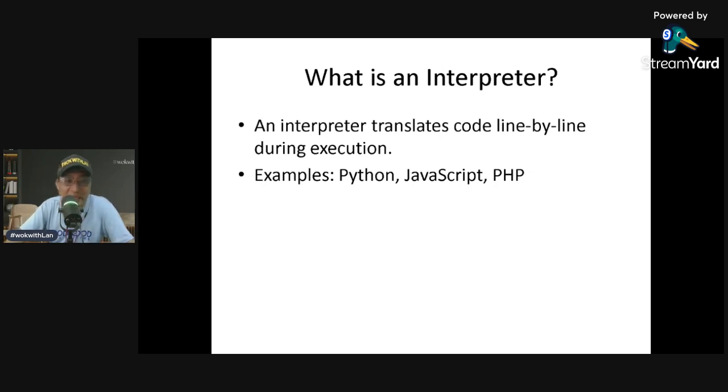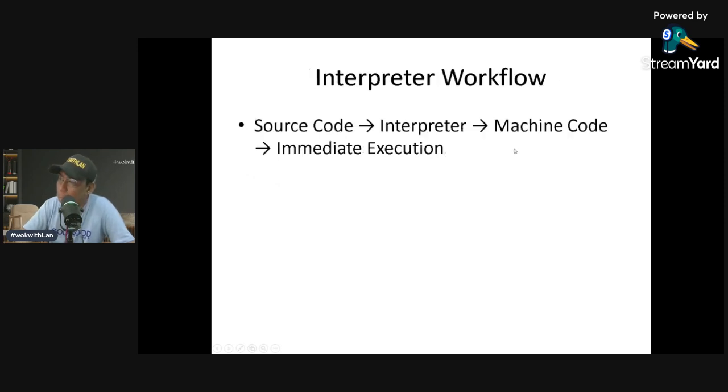So, meaning to say: source code, interpreter, machine code, and there is immediate execution. With the Python code that I have shown you earlier, the interpreter executes the first line, second line, next instruction. Everything happens step by step during runtime.